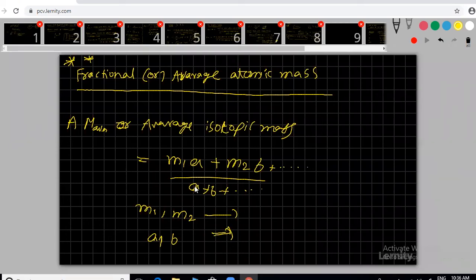Sometimes I'm giving one more formula here: m1 into percentage of a plus m2 into percentage of b, divided by 100, because the total percentage should be 100. If they are giving percentages, you can use this directly, divided by 100. If they are giving ratios, we can use it like this. Both are the same, nothing is wrong. That depends upon the question. We are going to do both models now. I hope you noted down the formula.